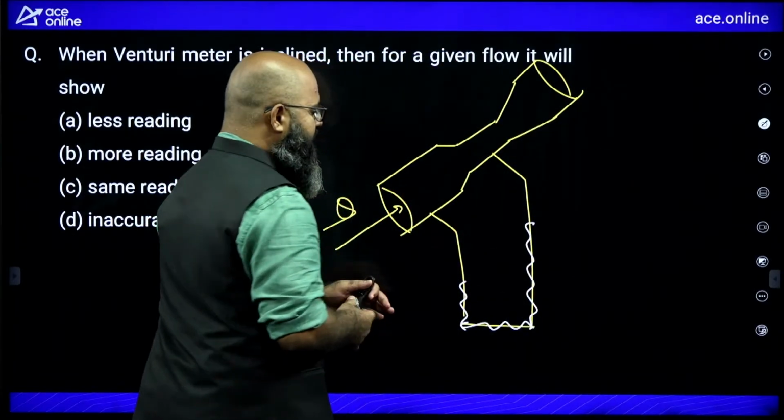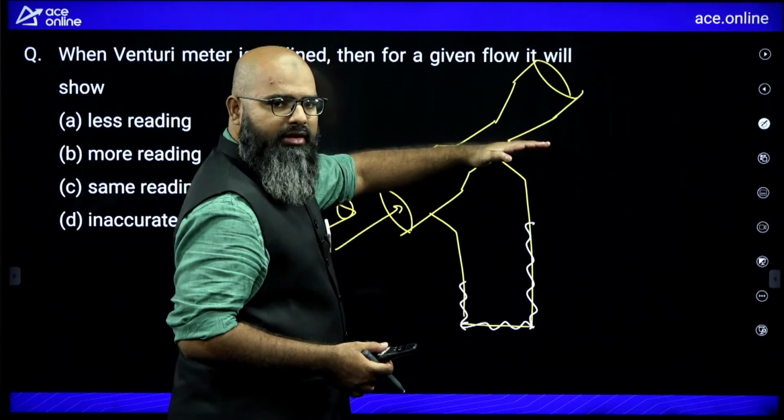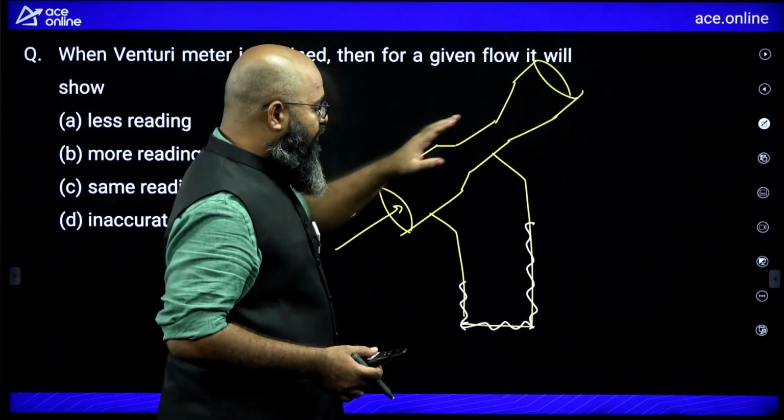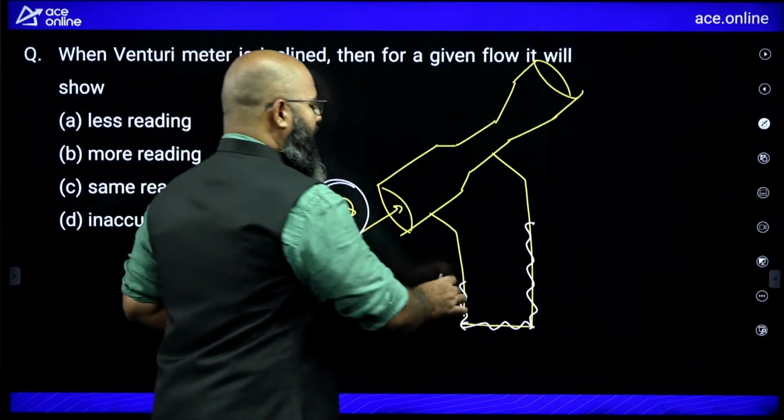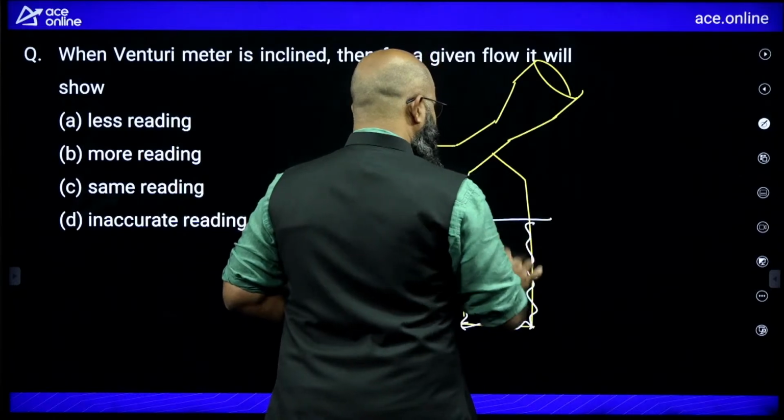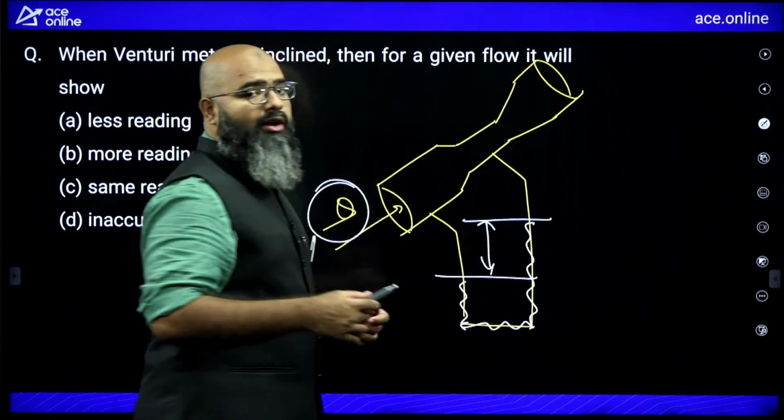The question is saying that if this inclination is tilted, the angle is made different while the flow rate Q is maintained, what would happen to this deflection level? Is this deflection going to change or remain constant?